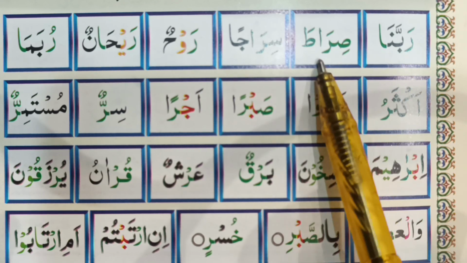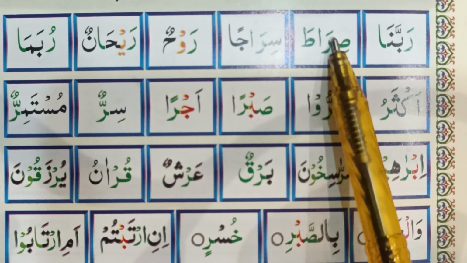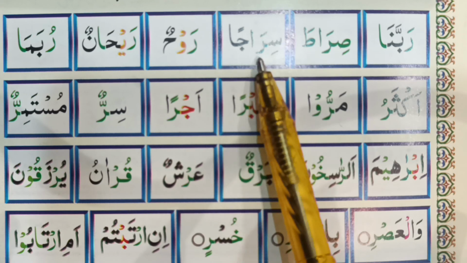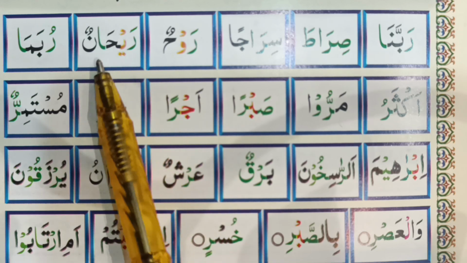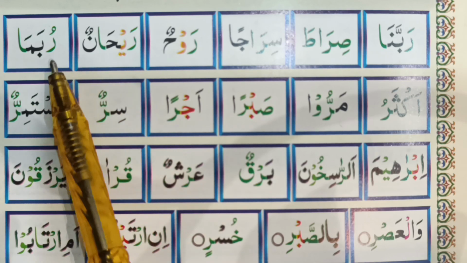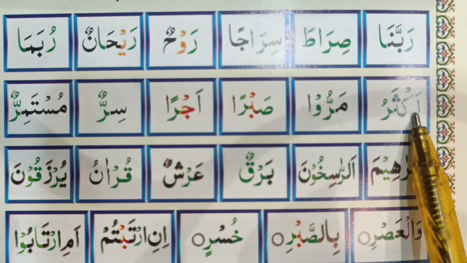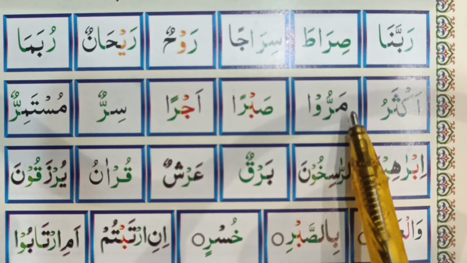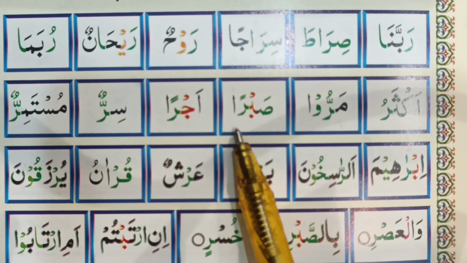Rabbana. Sirata. This is ra with zabar and we are making thick sound. Then Sirajan. Ra thick sound. Rawhun. Rayhanun. Ra thick sound. Rubama. Ra thick sound. Aktharu. Marru. Sabran.